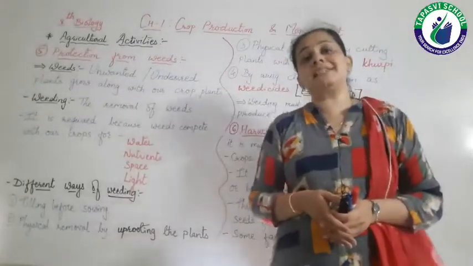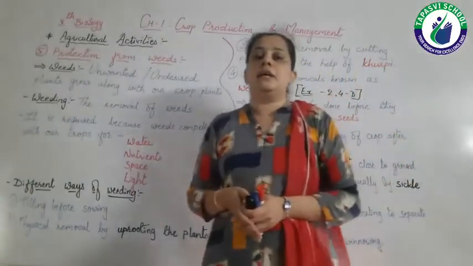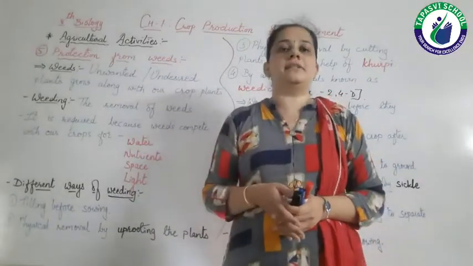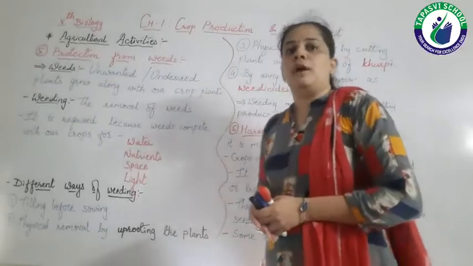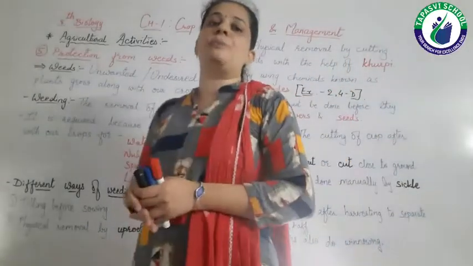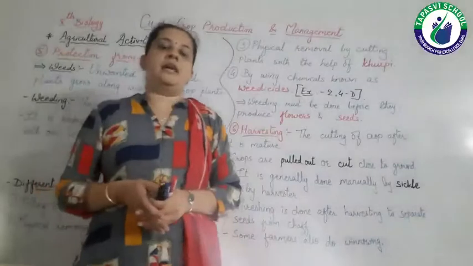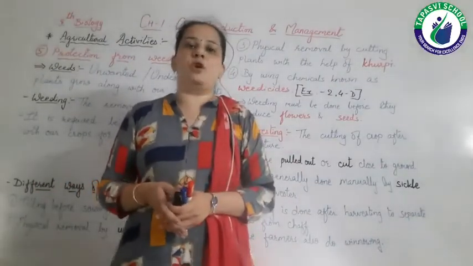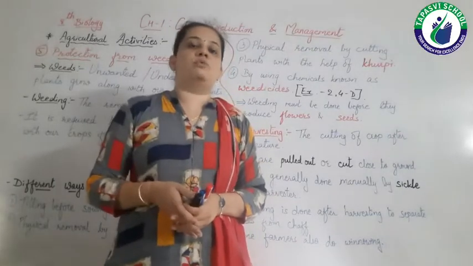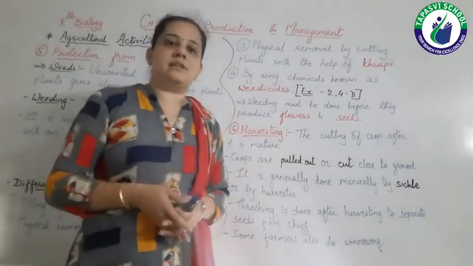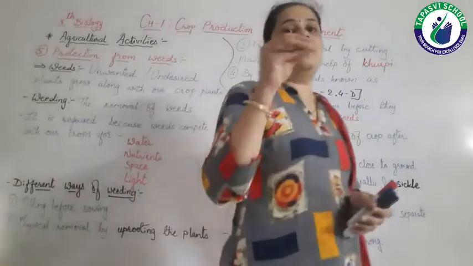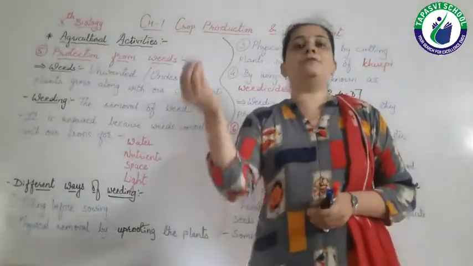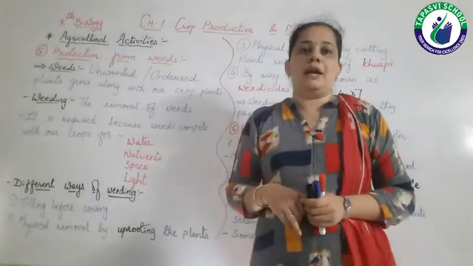The best time to remove the weeds is before they start producing flowers and seeds. As we know, when flowers are produced by any plant, fruit or seeds can be formed from the flower. So when these plants have seeds, and these seeds fall again on the soil, then again different weeds will grow, right?